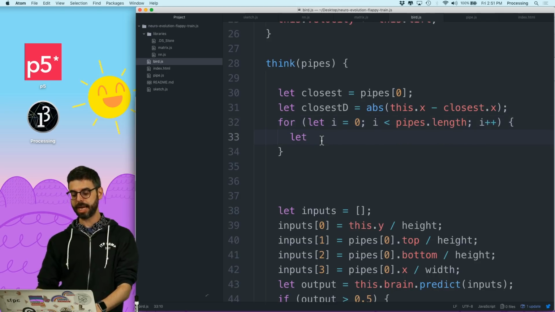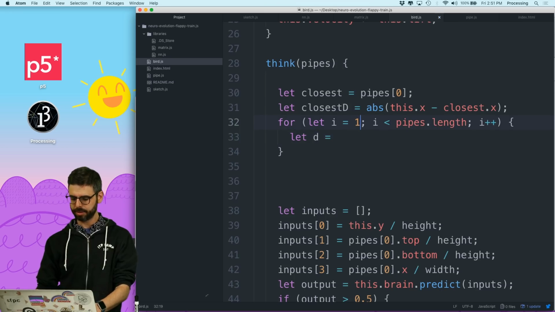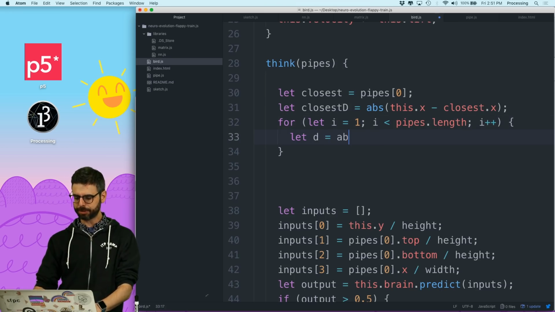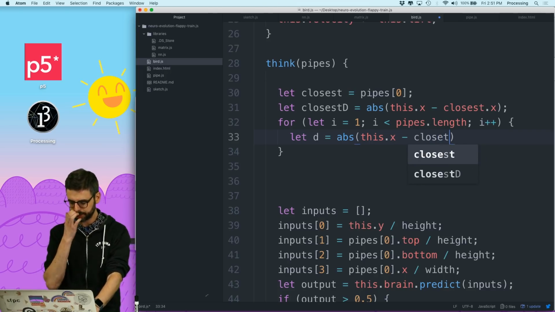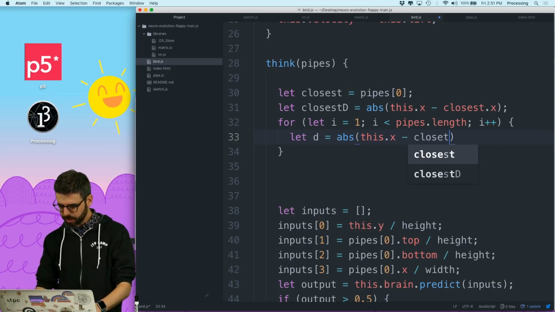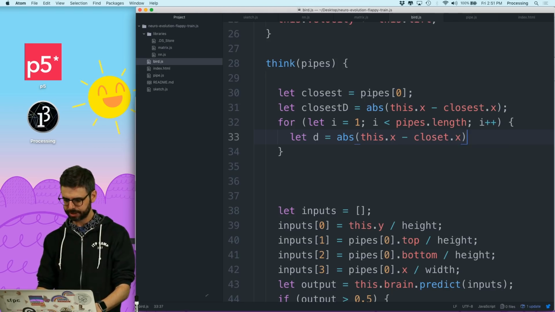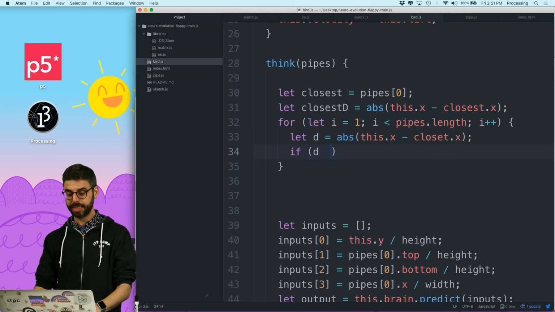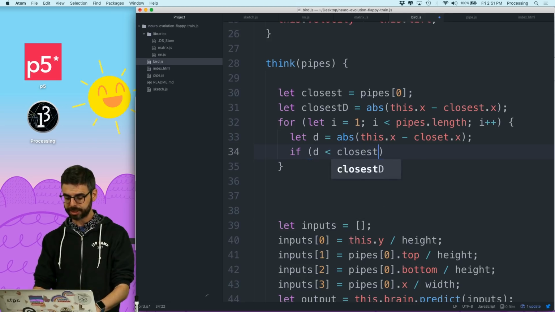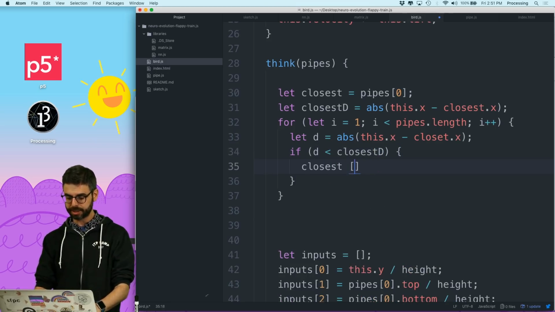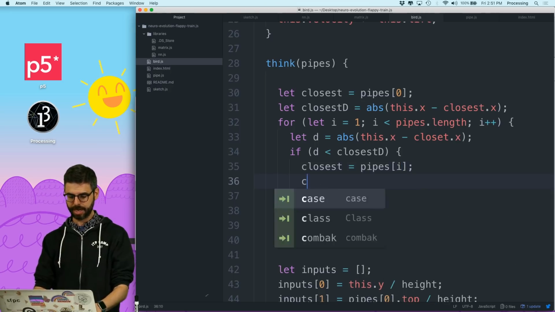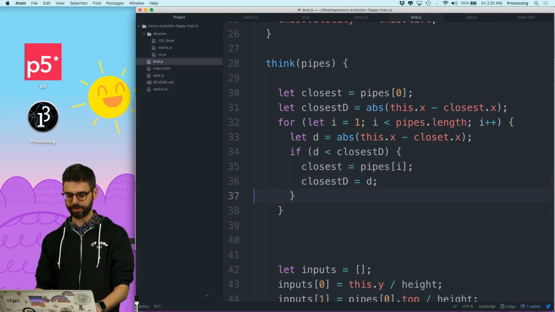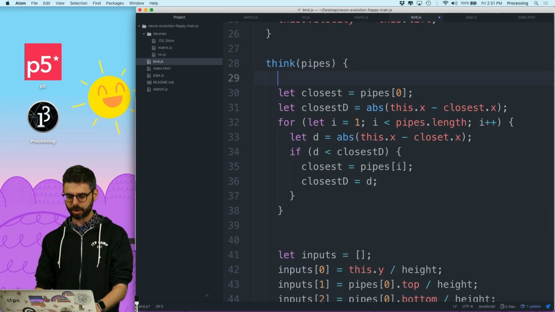Then I'm going to say let d equal, we can start with 1 here, absolute value of this.x minus closest.x. And if d is less than closest d, then the closest is that particular pipe, and the closest d is that new distance. So this is a little quick algorithm.